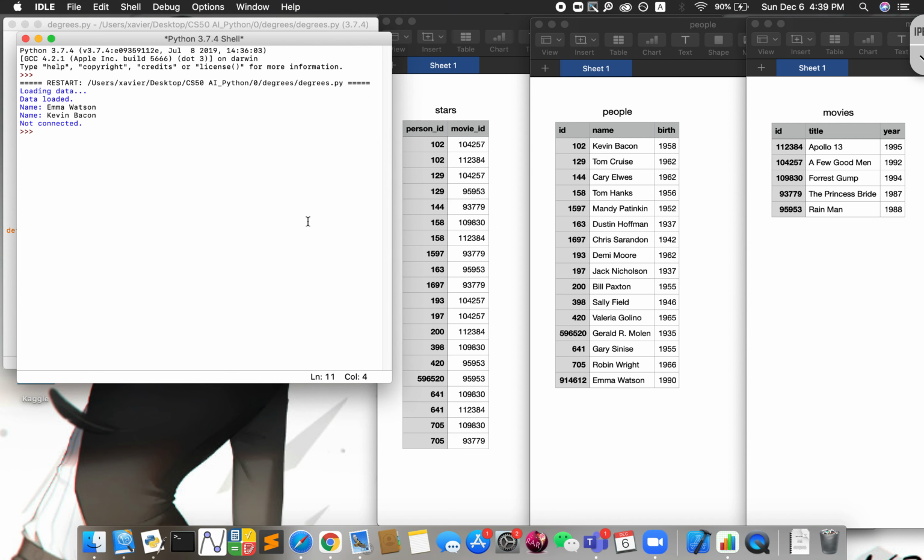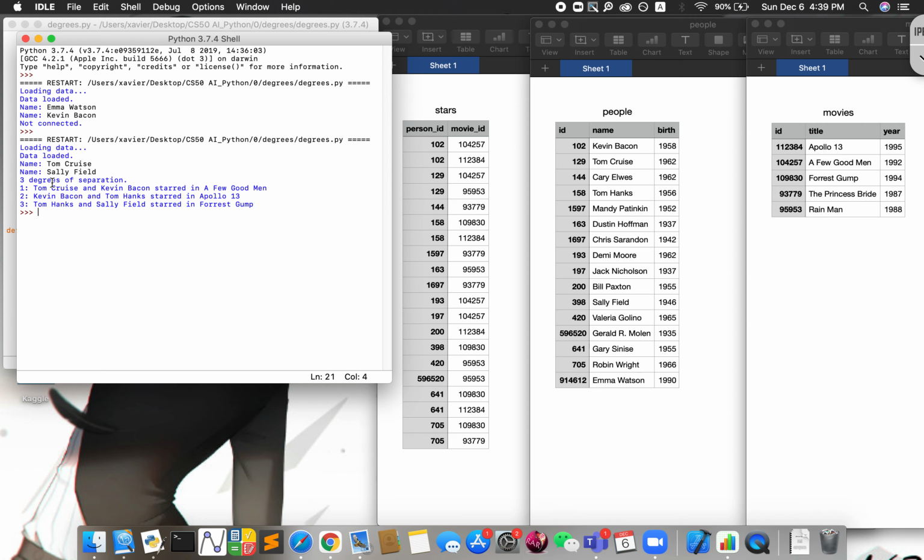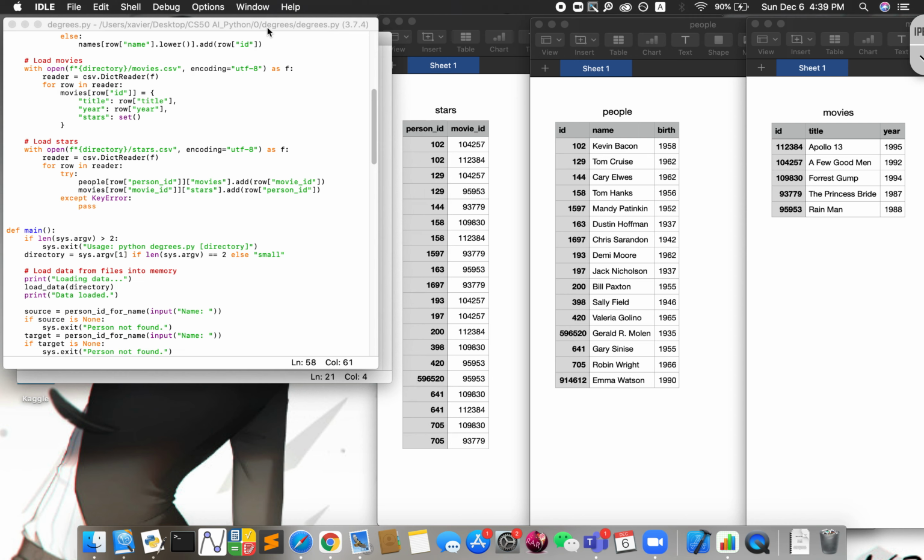So let's run this module again with another example. So this one, maybe I'll choose Tom Cruise, and let's say Sally Field. So Python gives us 3 degrees of separation: Tom Cruise and Kevin Bacon and Tom Hanks, and finally Tom Hanks and Sally Field. So it seems that it works quite well.